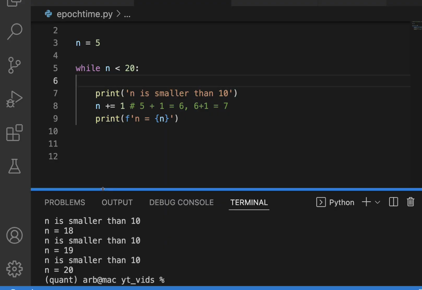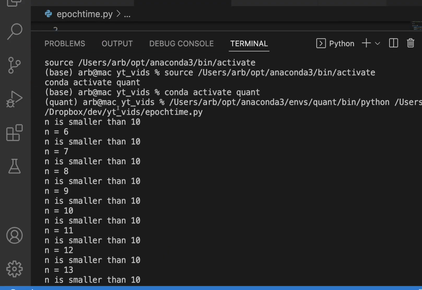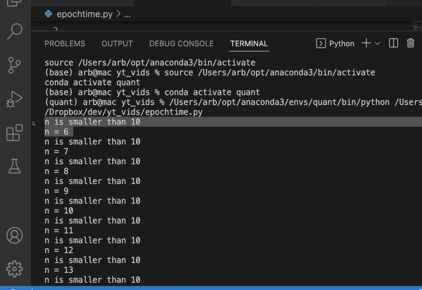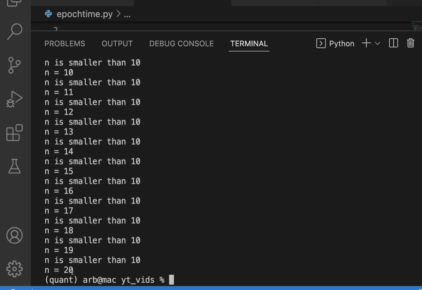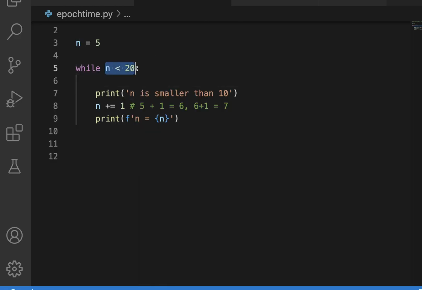Look at that. Boom. Perfect. So it ran 20 times through. First time, n is smaller than 10. And then it changes n to 6, and then n to 7, 8, 9, 10, 11, 12, and 20. So it stops when this condition is false.